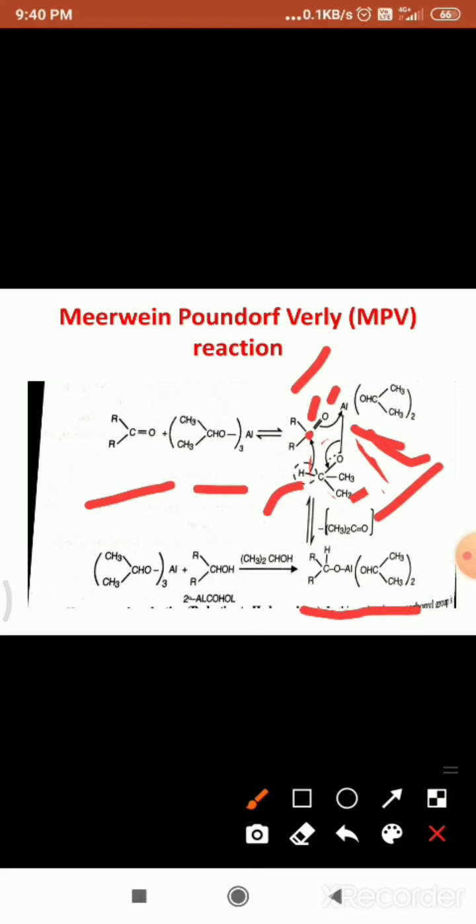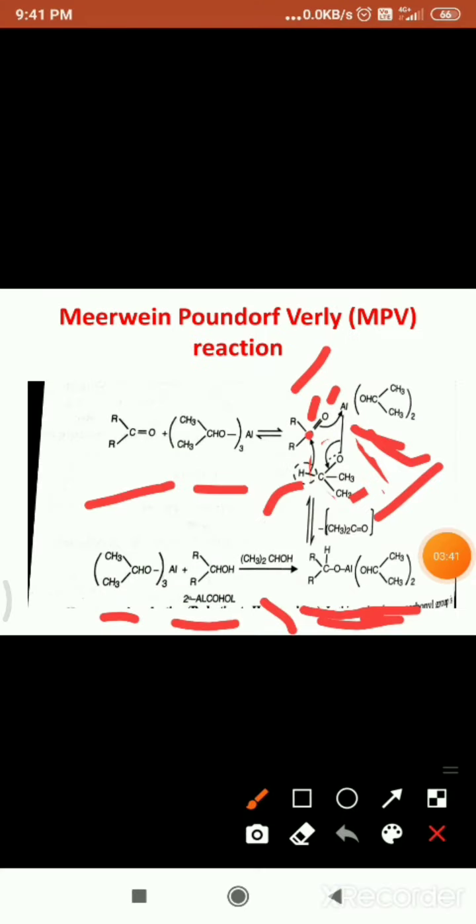Next see here, another isopropyl alcohol molecule, and next this is divided into the secondary alcohol, again aluminum isopropoxide.